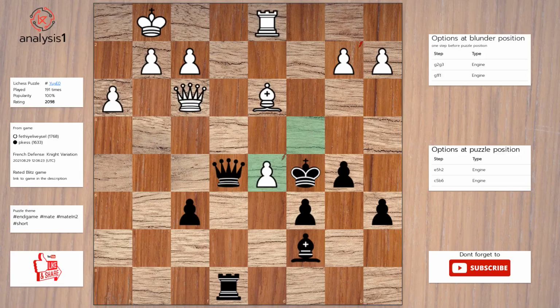One more. Threats in puzzle position are: pawn takes pawn. Queen takes pawn. Queen takes pawn. Here are the checks. Queen to h2, check. Queen to e1, check. Solution to the puzzle is: queen to h2, check. King to f1. Queen to h1, checkmate.